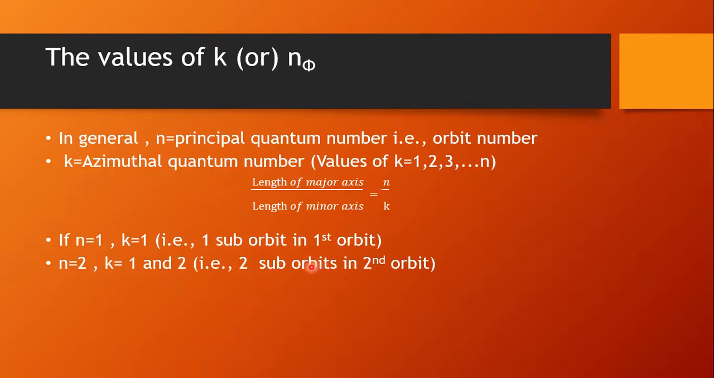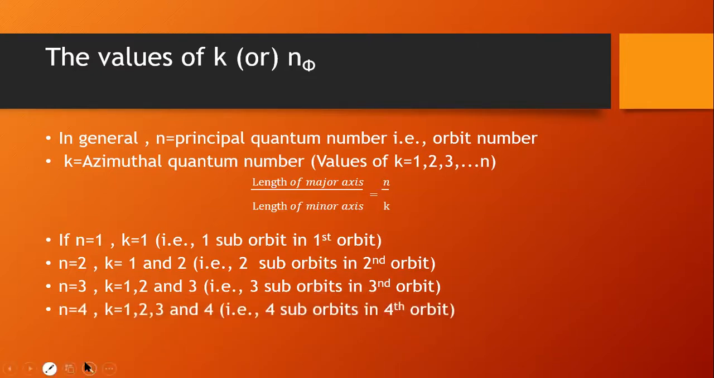Next, if n is 3, the third orbit, the K values will be 3. The number of K values will be equal to n, and the maximum K value will be n. K values always start from 1, so 1, 2, and 3. There are 3 K values in the third orbit. That means 3 suborbits or subshells will be present in the third orbit.